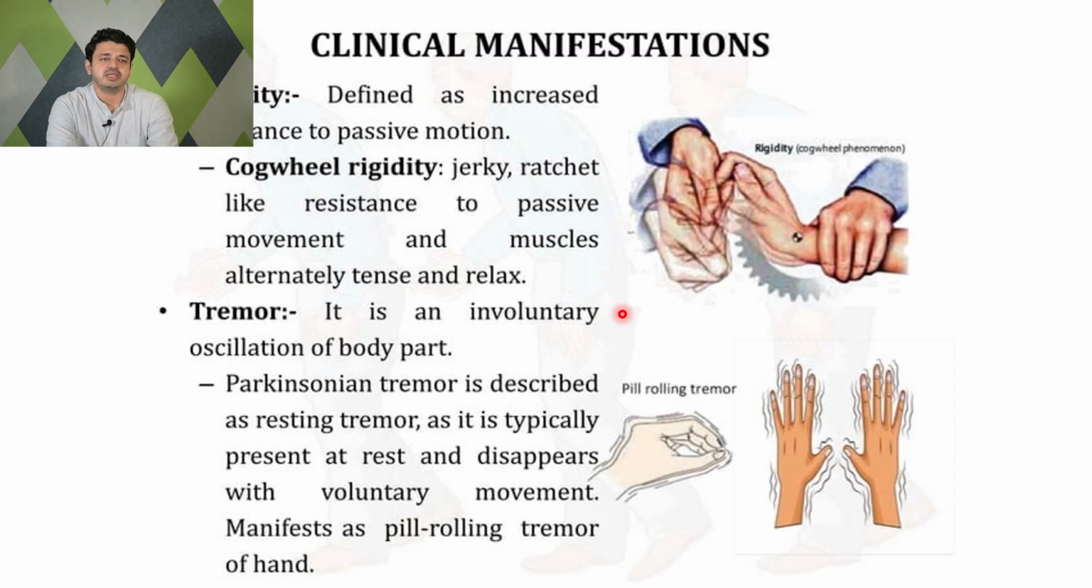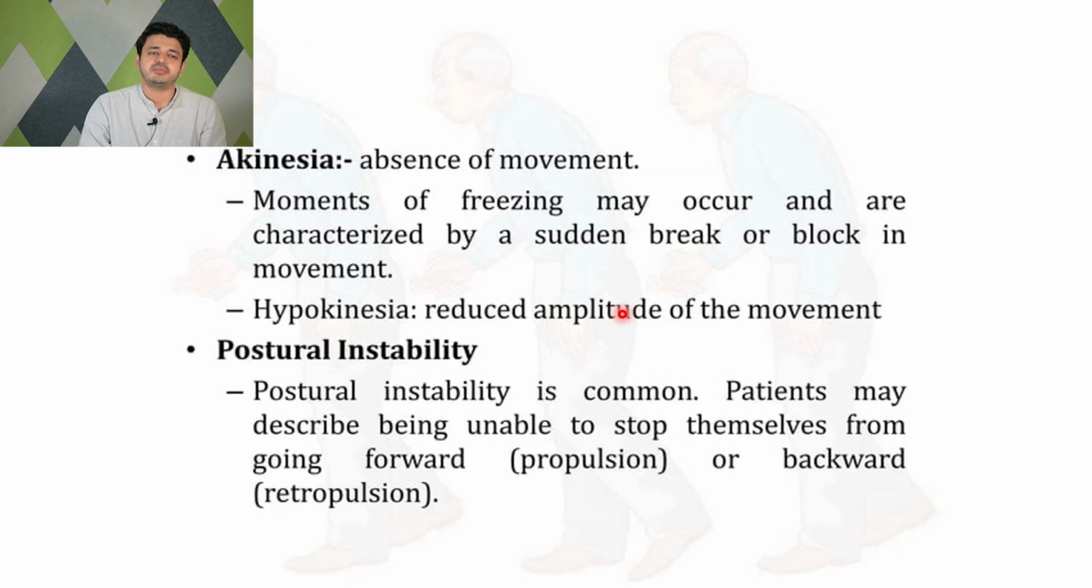Then tremors. It is an involuntary oscillation of the body. In Parkinson's, there is usually a resting tremor, and it typically disappears when the patient does some voluntary activity. Usually the patient will have tremors like this, which is why it is named a pill-rolling tremor. Akinesia is the absence or decrease of movement. Freezing of movement may occur, characterized by a sudden break or block in movements, or hypokinesia, that is reduced movement.